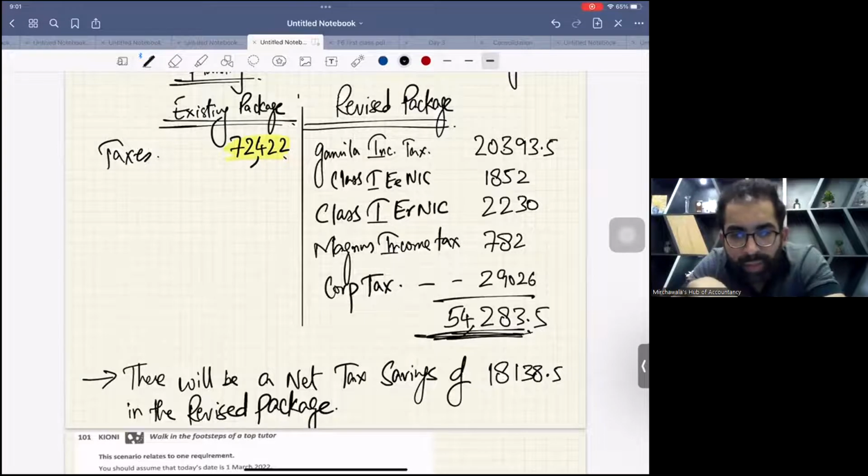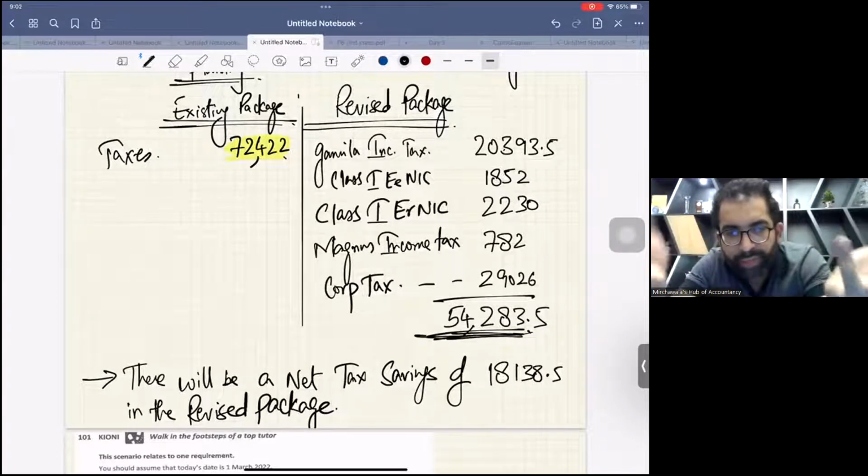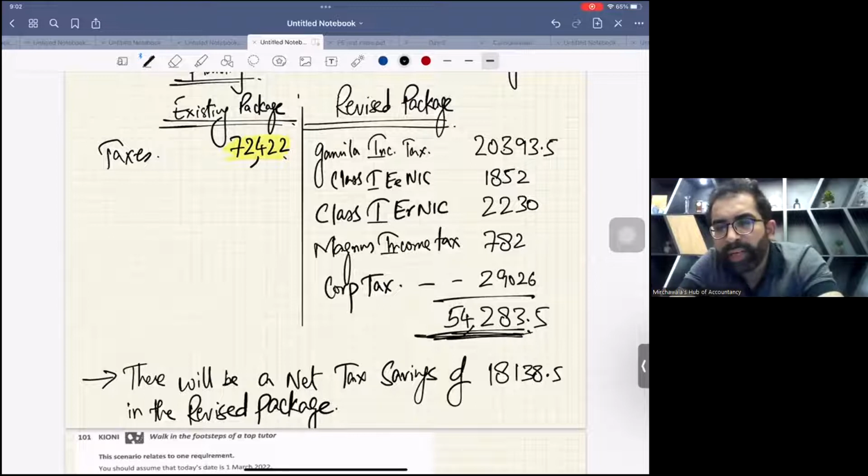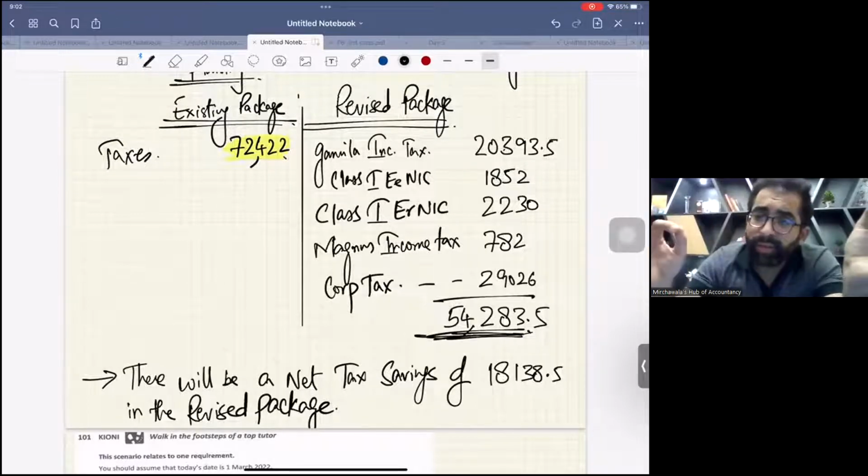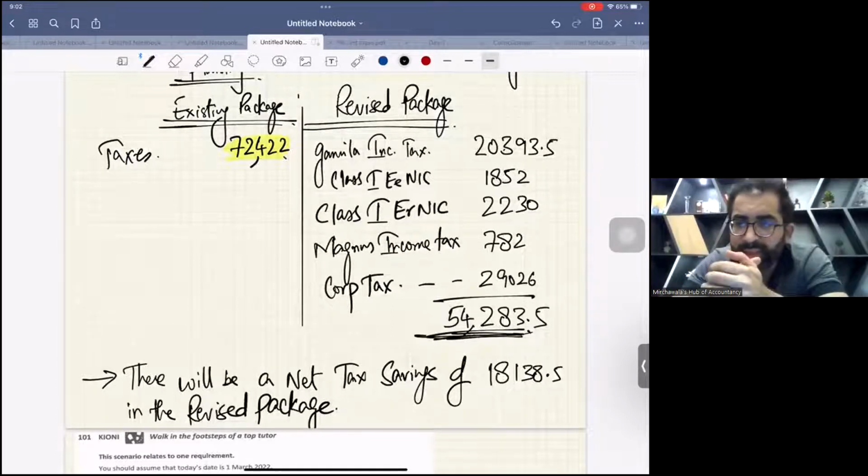Sir, why do you deduct class 1 employer NIC from corporation tax? Yes, because it's an allowed expense for the employer. Whatever the employer pays for an employee, it's an allowed expense. Very simple.